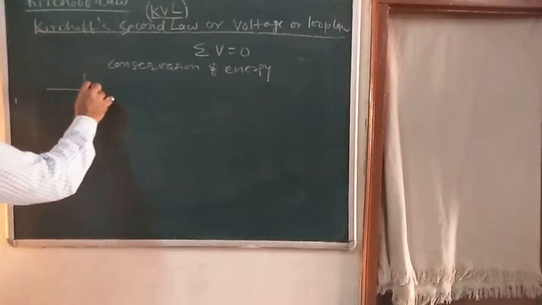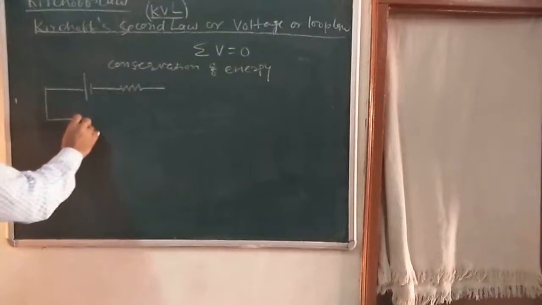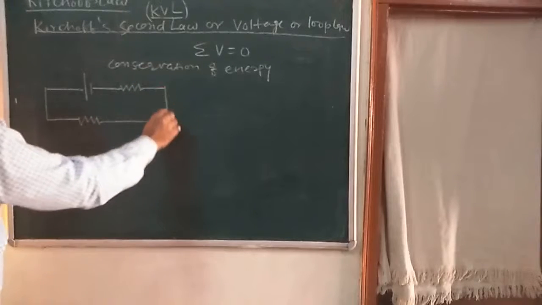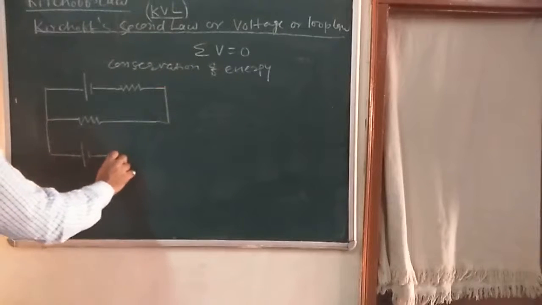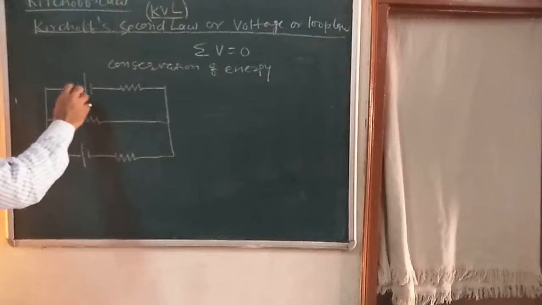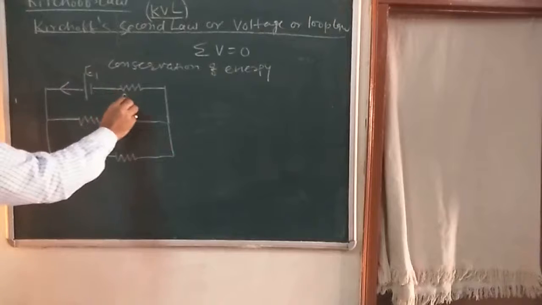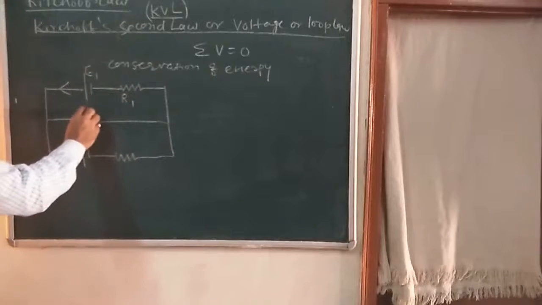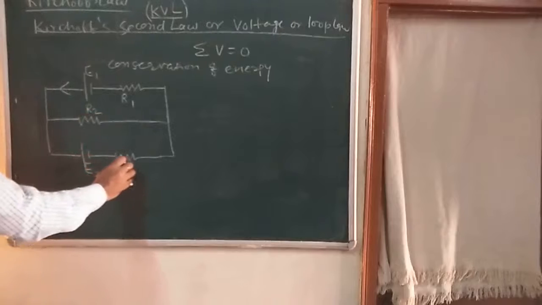Here is a battery, here is a resistance, here is another resistance. Now say we are taking another cell here. So this is the battery of EMF, say E1, internal resistance R1, here is the resistance R2, here is the battery E2 and the resistance is R3.